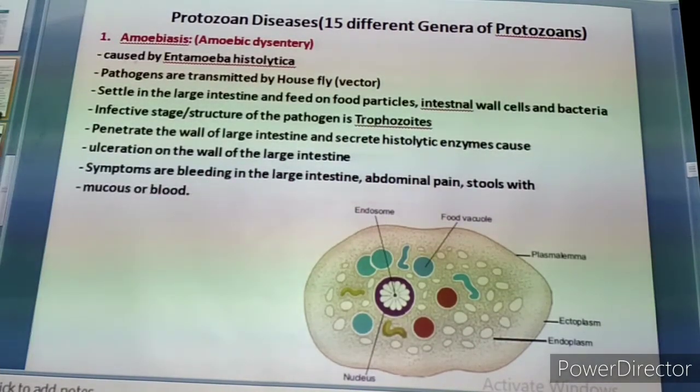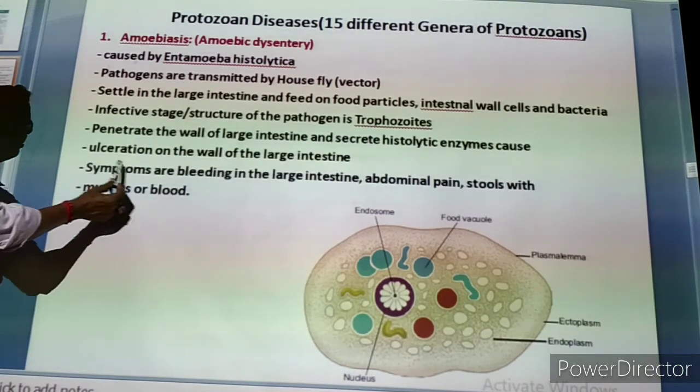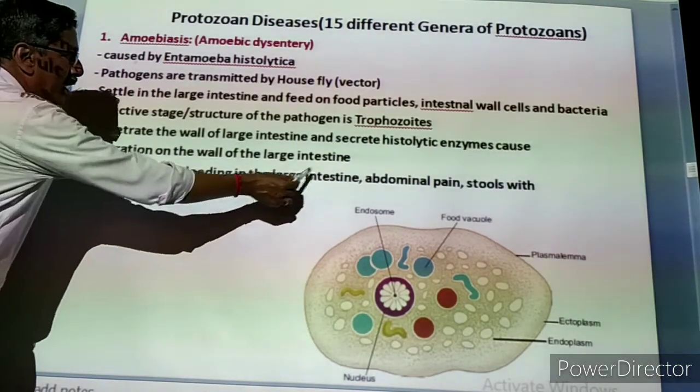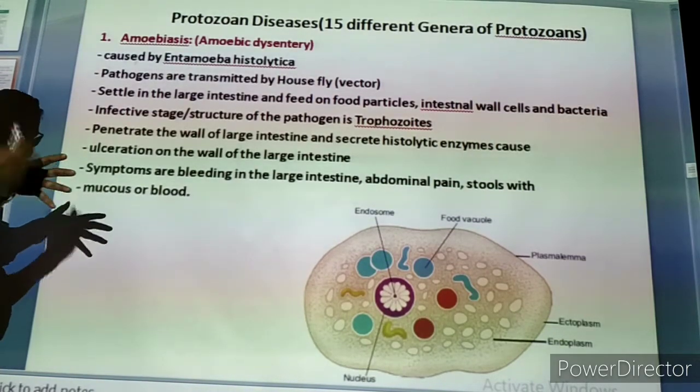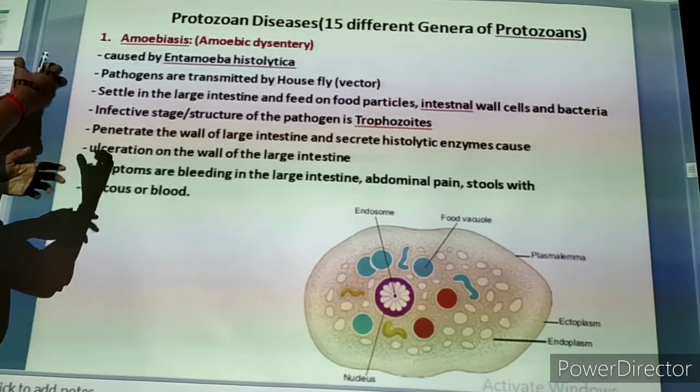Ulcers will be formed, so severe pain will be there, very, very severe pain. The last symptom is bleeding in the large intestine. The wall of the large intestine is damaged, cells are eaten away, tissues are damaged, so blood will come out.